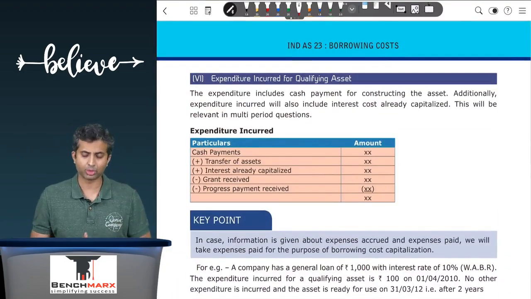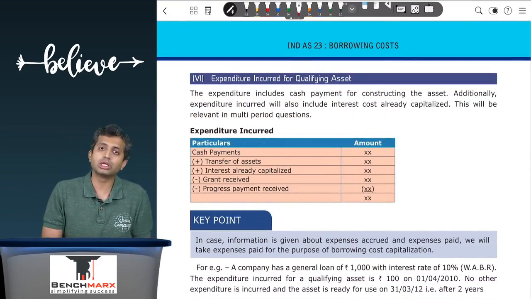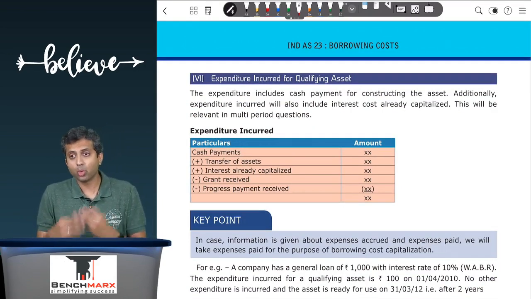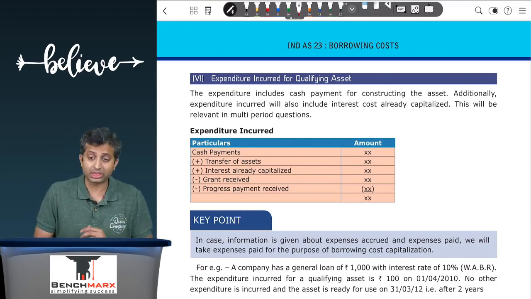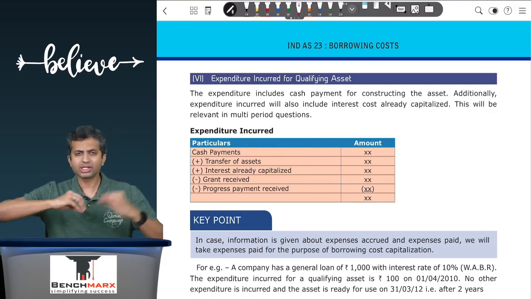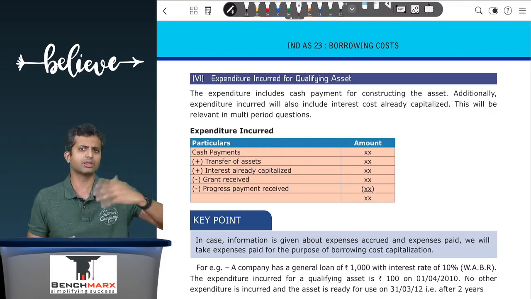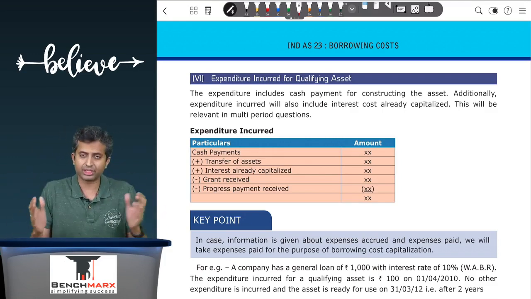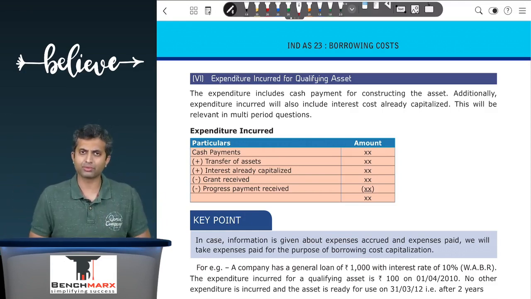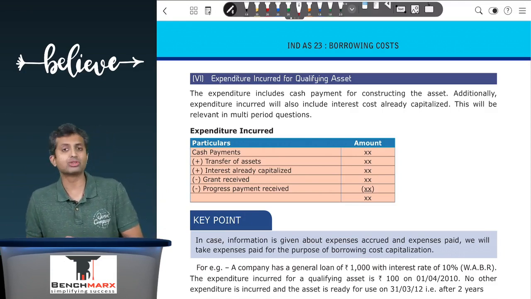The last part over here is to figure out what is the expenditure incurred behind the qualifying asset. Most of the questions that you see, this data has been given. However, what should be a part of expenditures incurred? First, cash payments towards the qualifying asset. Second, some other assets which are transferred, like in a partnership firm, sometimes the partners bring in capital, sometimes in the form of cash, sometimes partners bring in assets. So whatever it is, this money which is coming for the purpose of construction of the qualifying asset in the form of cash or in the form of other assets can be taken as expenditure incurred behind the qualifying asset.